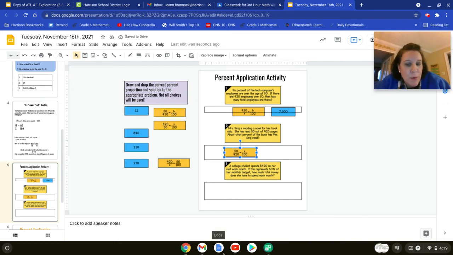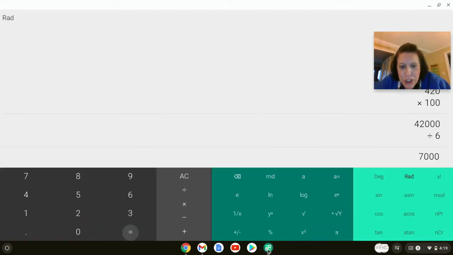Now to find our percent, we got to crisscross multiply. So I do 50 times 100. That's that cross multiplication, equals 5,000 divided by the total number of pages, 420.